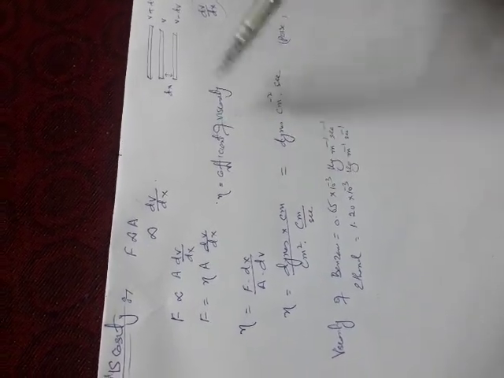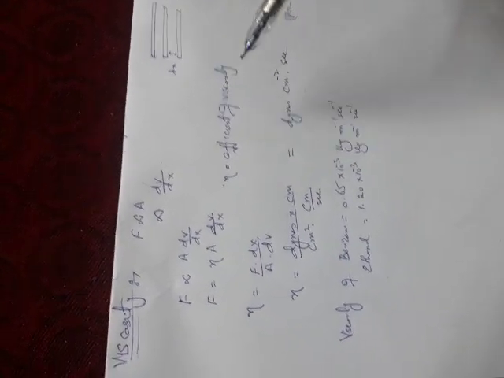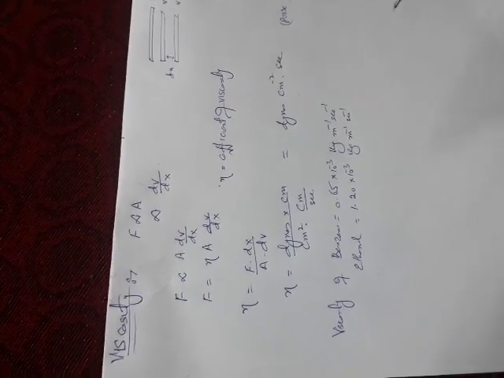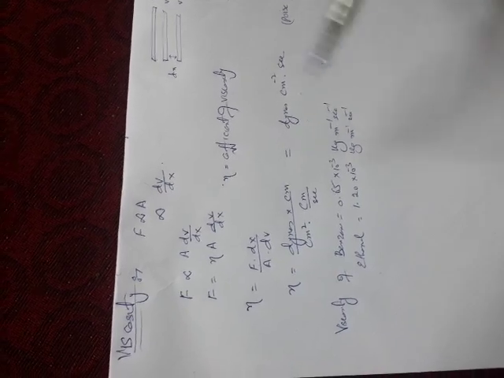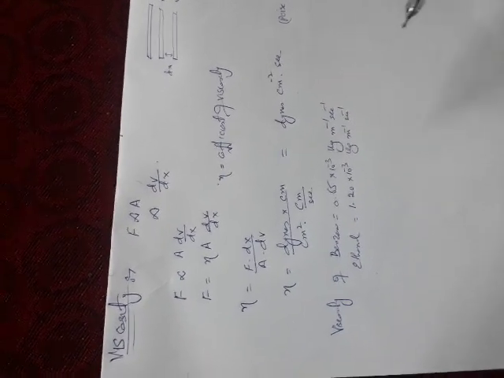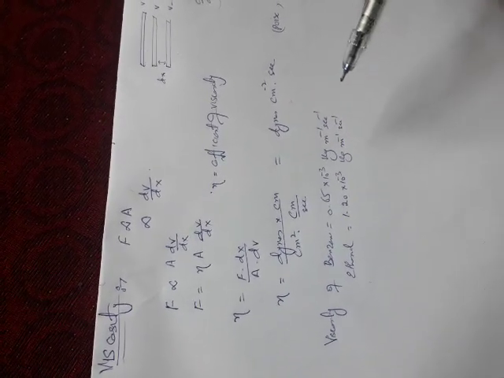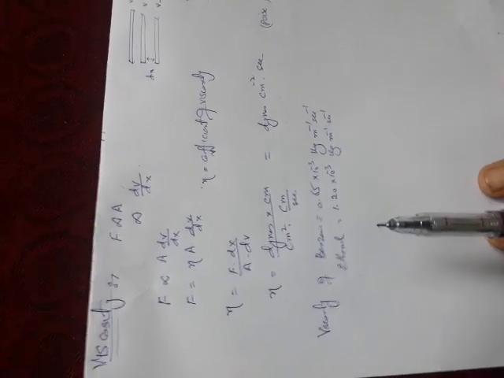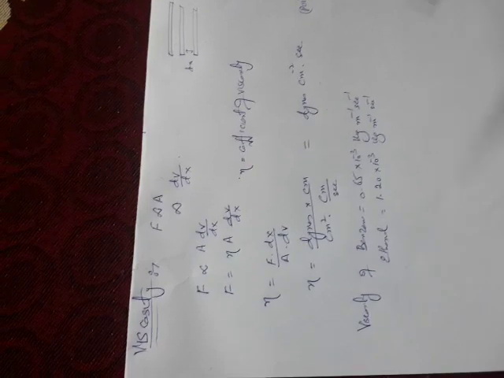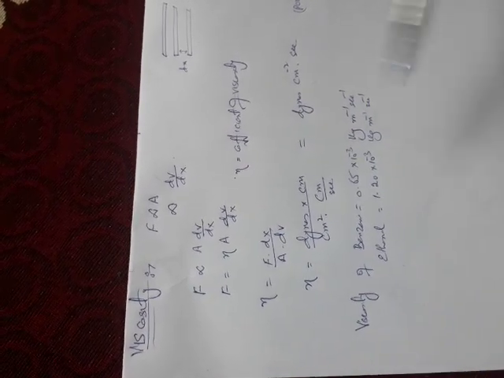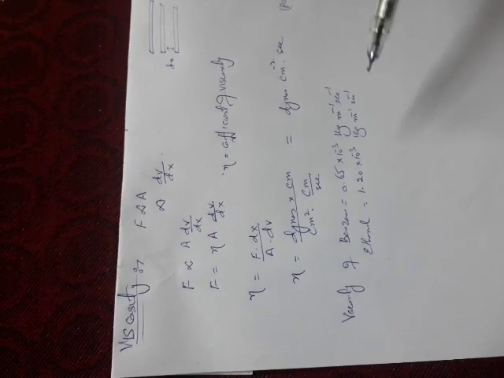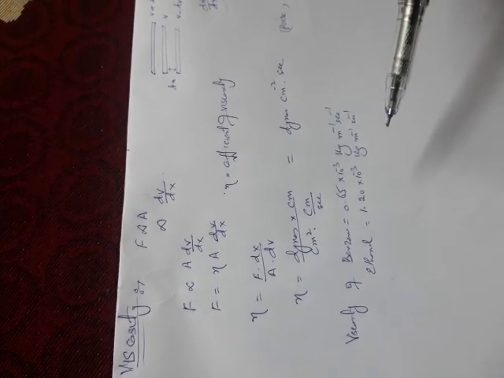As far as the SI unit of the coefficient of viscosity is concerned, it is Newton second per meter square, or we can also call it Pascal second. Now as far as the impact of temperature on viscosity is concerned, the viscosity of liquids decreases with a rise in temperature.